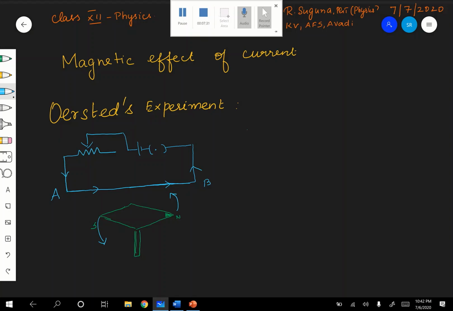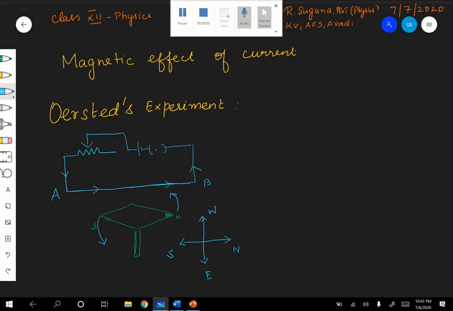The wire AB is in the south-north direction. A is in the south and B is in the north. Therefore, here is east and here is west, correct?